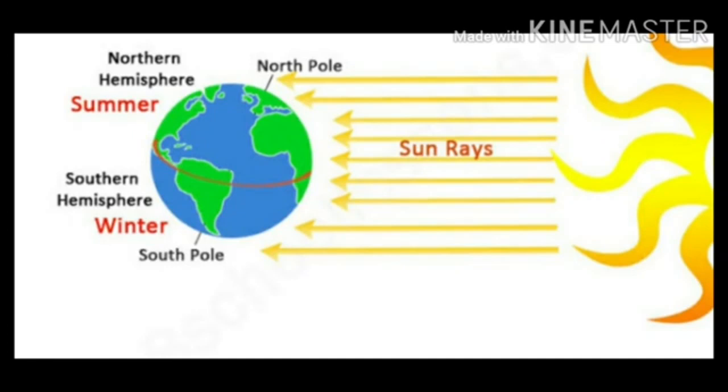Children, in June, when the earth revolves around the sun, the North Pole is inclined towards the sun, while the South Pole is tilted away from it. Due to this, the northern hemisphere receives direct sunlight and experiences summer. At the same time, the sun's rays are less intense in the southern hemisphere and so it experiences winter.